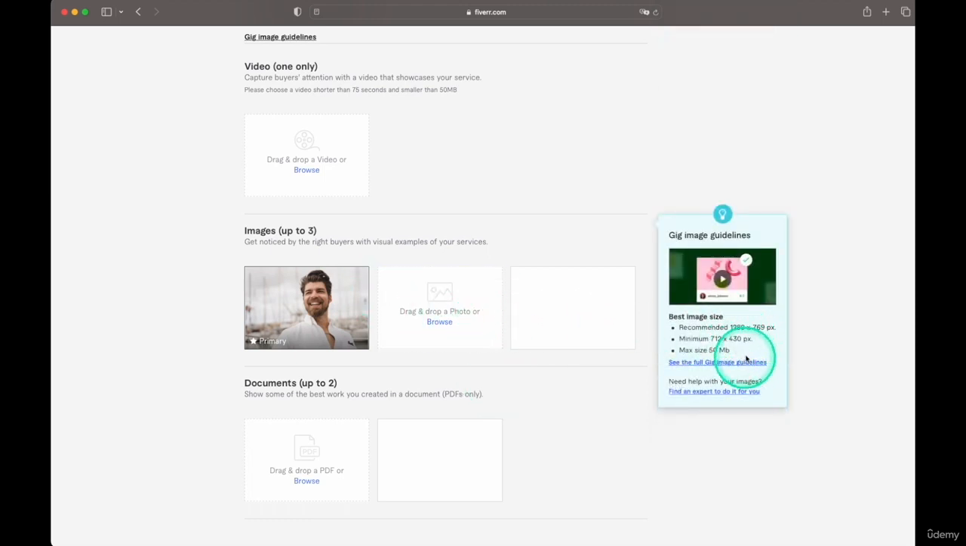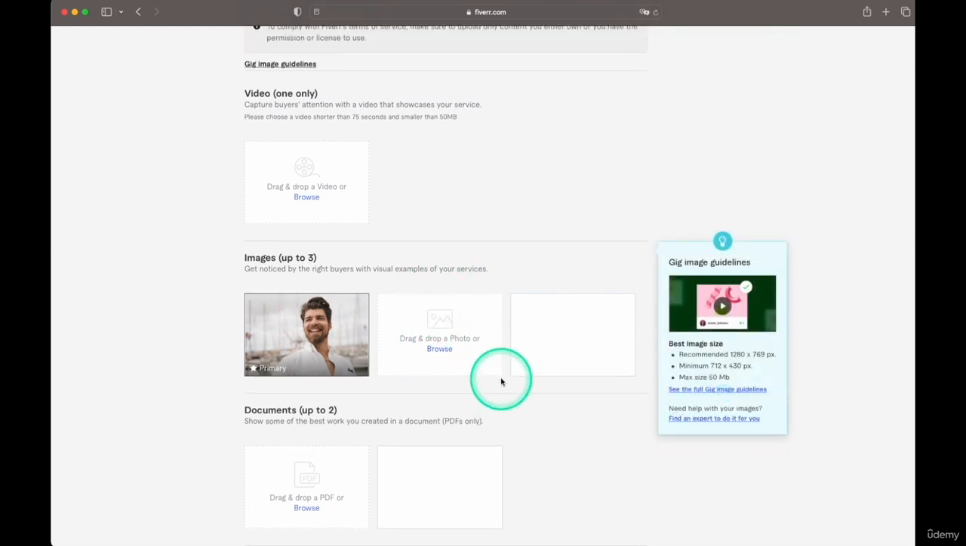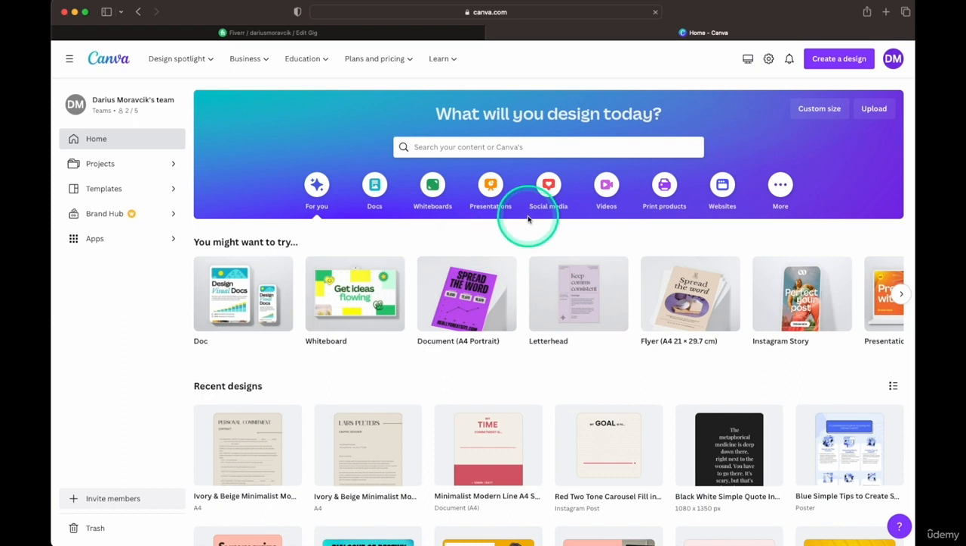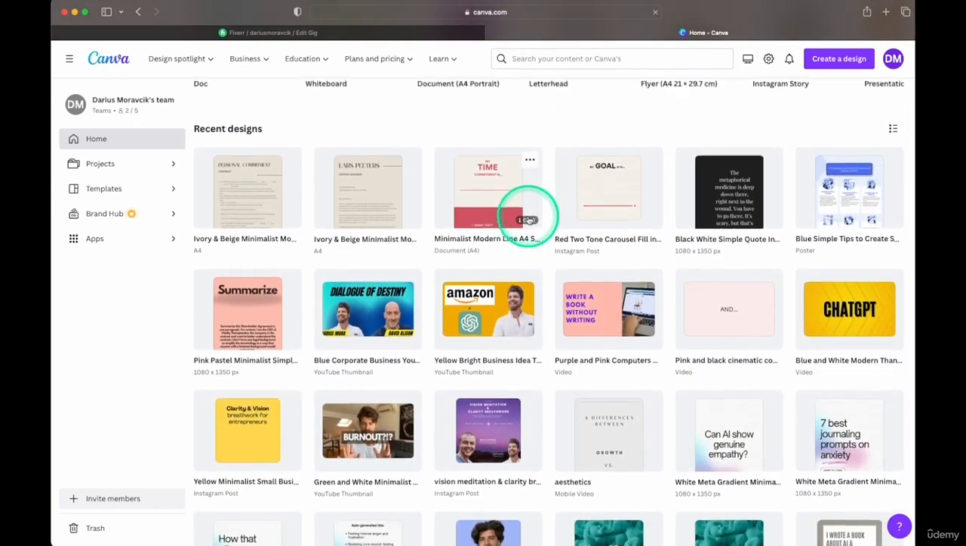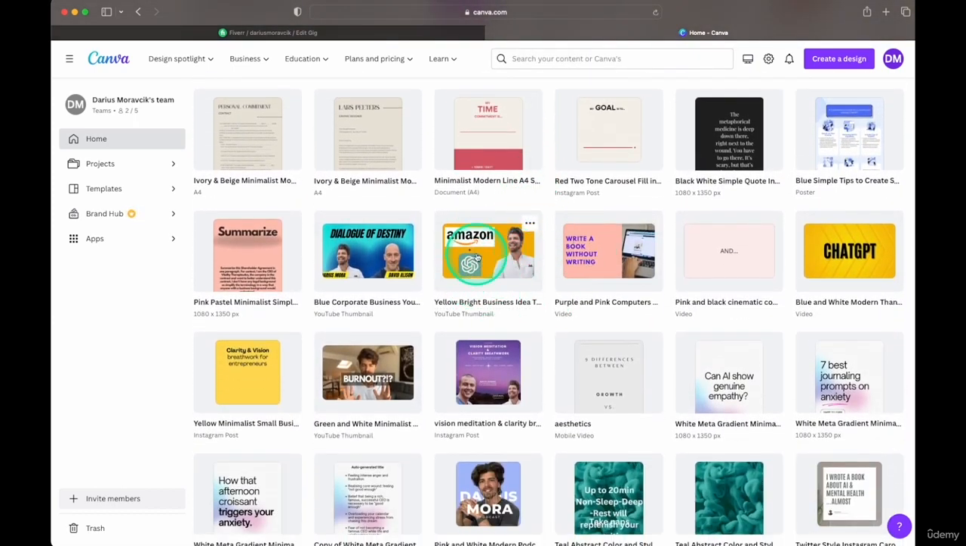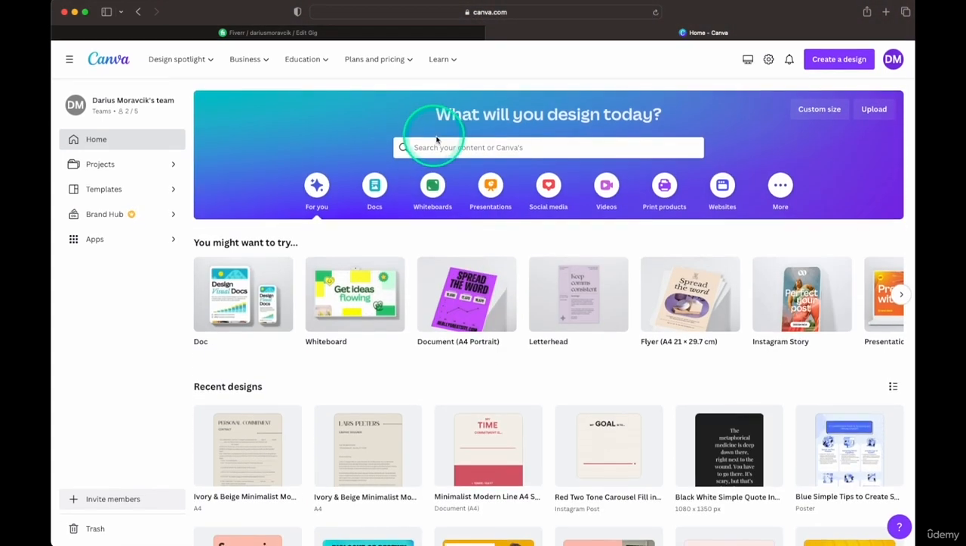And then you can see there's some descriptions of what would be a good image. And I highly recommend using Canva, which is a fantastic tool to create images. I'm a huge fan of Canva, and I do all of my work there. So for example, you can see that I have done some thumbnails for previous courses. So you can do something similar.